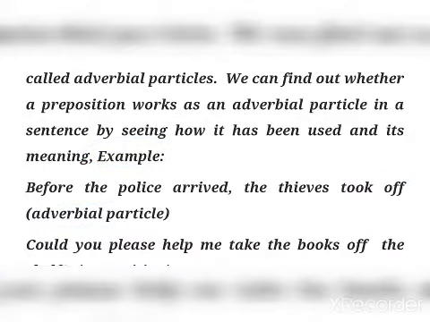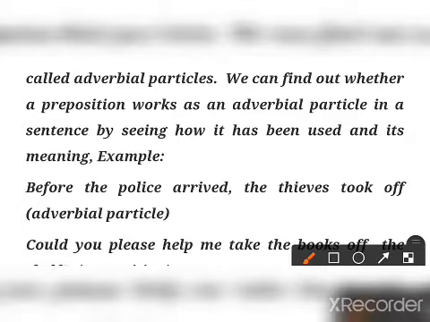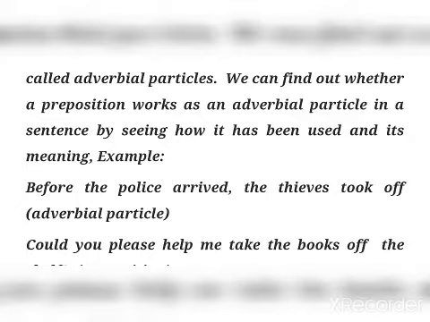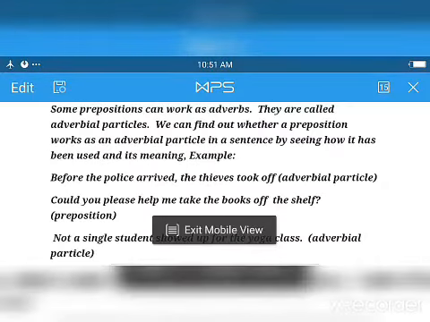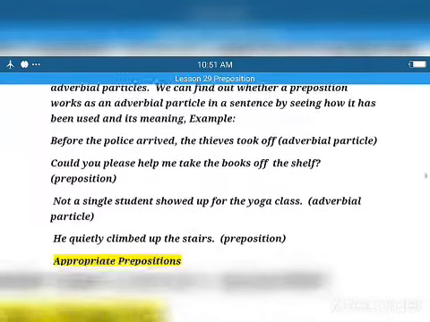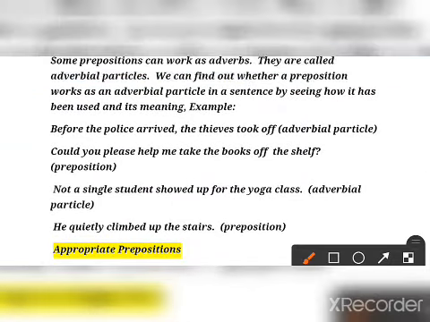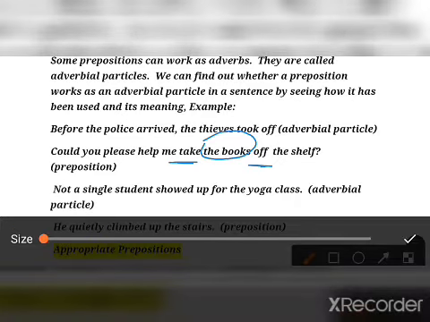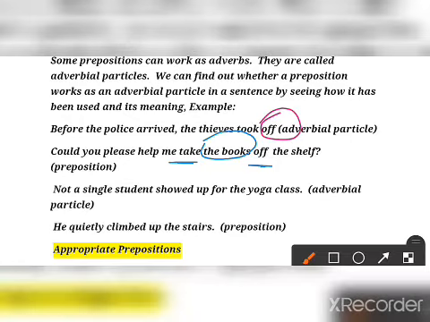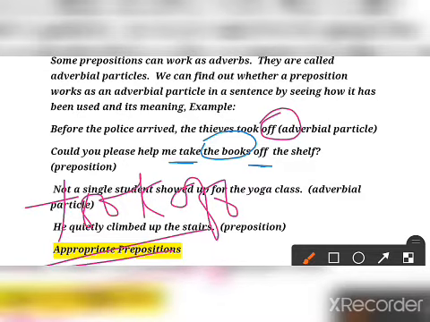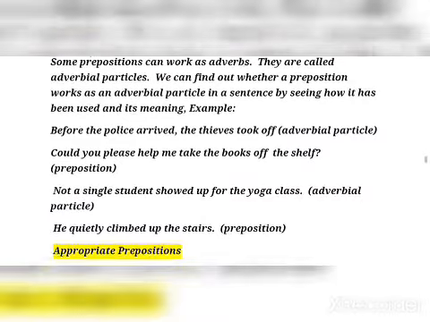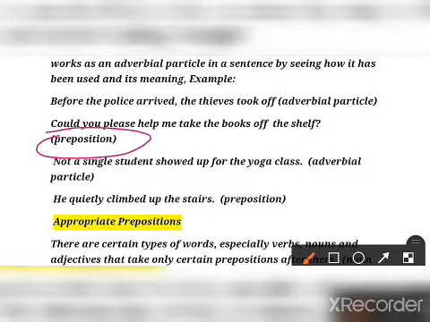preposition. Clear? The second says, could you please help me take the book off? Could you please help me take? Now here take, and then after comes off. In between take and off there is the object. Here, in the first example, there was nothing in between; took off is given simply, took plus off, they both come together. But here we are talking about take the book off. Now take the book off is working as a preposition. Clear? I hope things are clear to you.